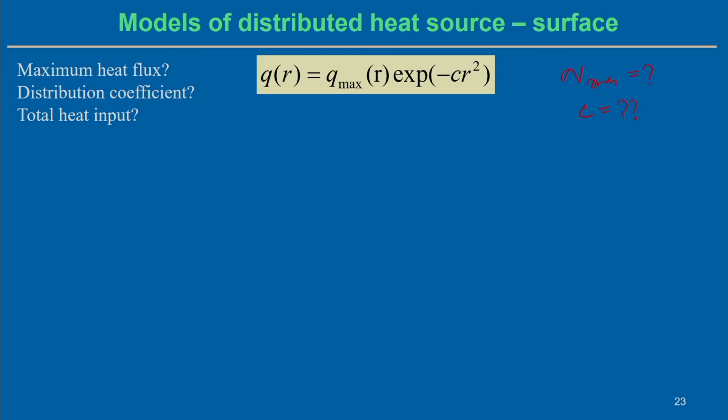First, suppose we assume the total heat input to this domain is Q, because this heat flux intensity indicates the value per unit area.